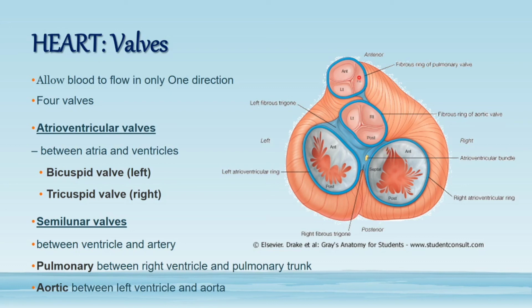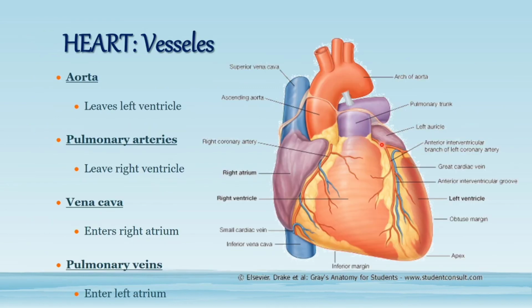So we are having pulmonary valve and there is an aortic valve. The pulmonary valve is present in between the right ventricle and the pulmonary trunk, and the aortic valve is present in between the left ventricle and the aorta. So these are the valves that are preventing the backflow of the blood.